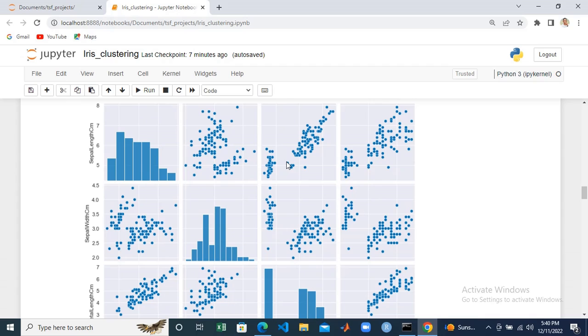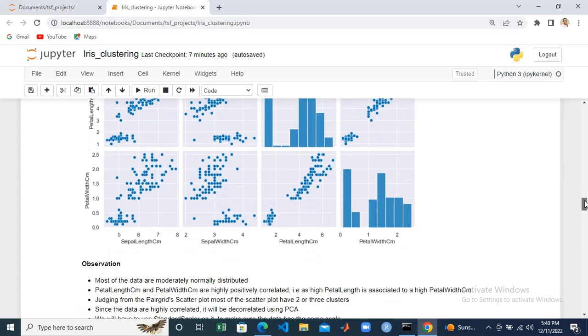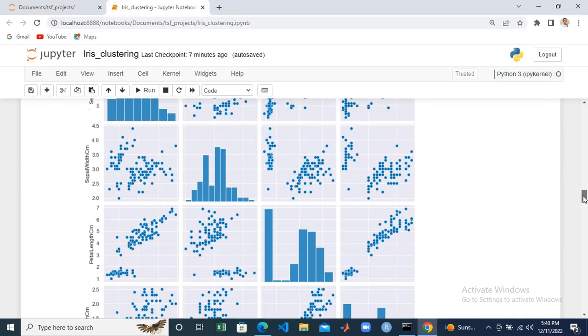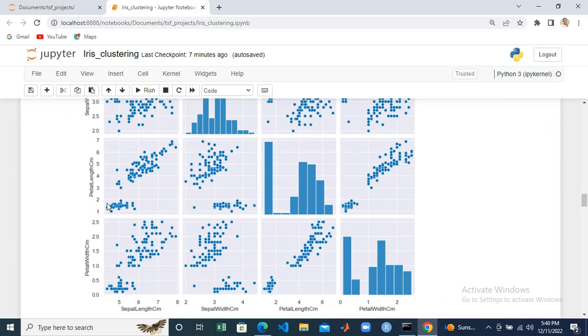Then sepal length against petal length is highly positively correlated, as you can see. And sepal length against petal width is also moderately positively correlated. Then checking petal length against petal width, it is highly positively correlated.